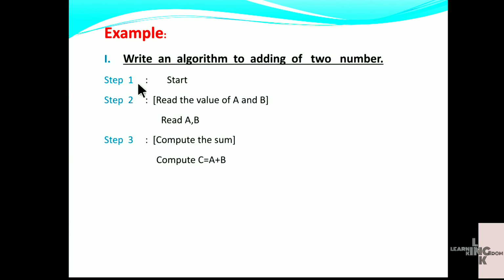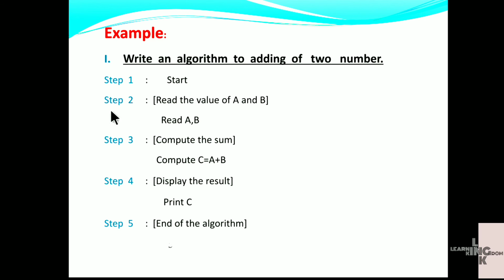Step 1: initially we start with Start. Step 2: we take the input, read A and B. Step 3: we process the operation, compute C equals A plus B. We are adding the numbers A and B, and the result is stored in C. Step 4: we display C. After that we must terminate the algorithm, so we write Stop. This is a simple algorithm for the addition of two numbers.